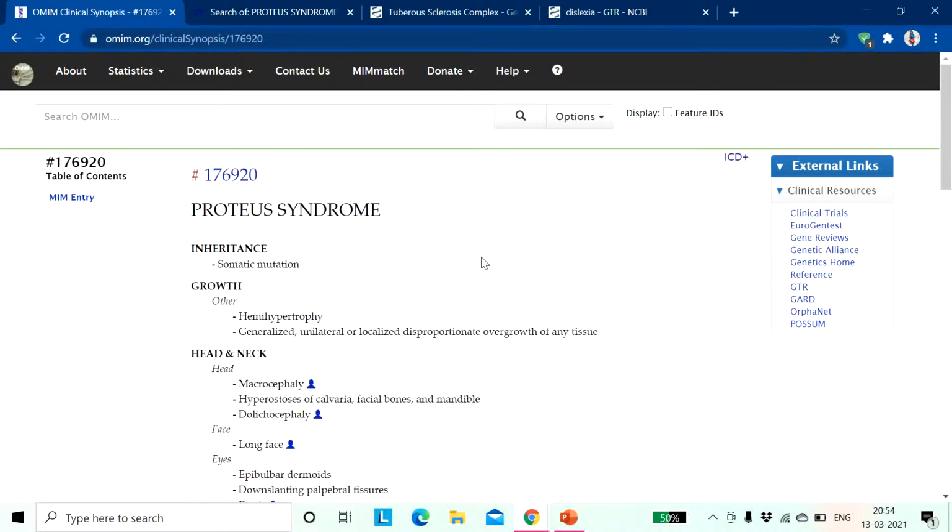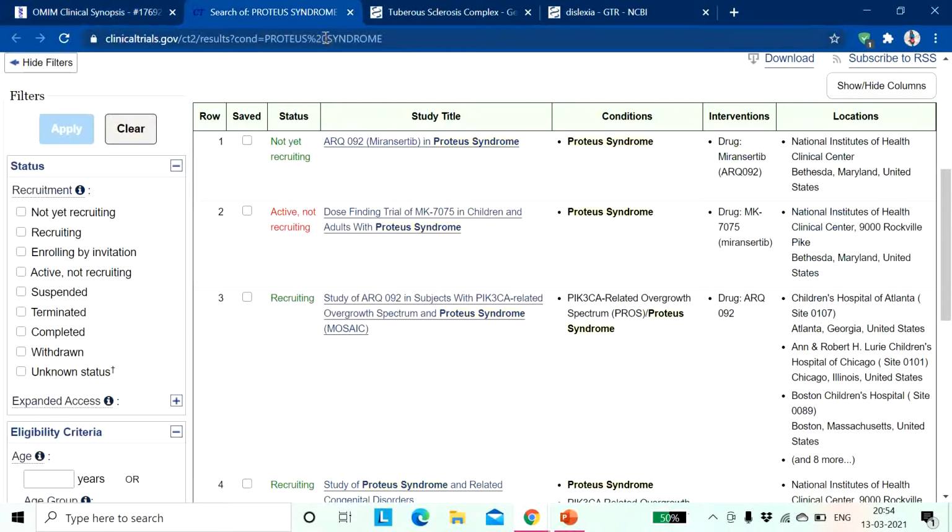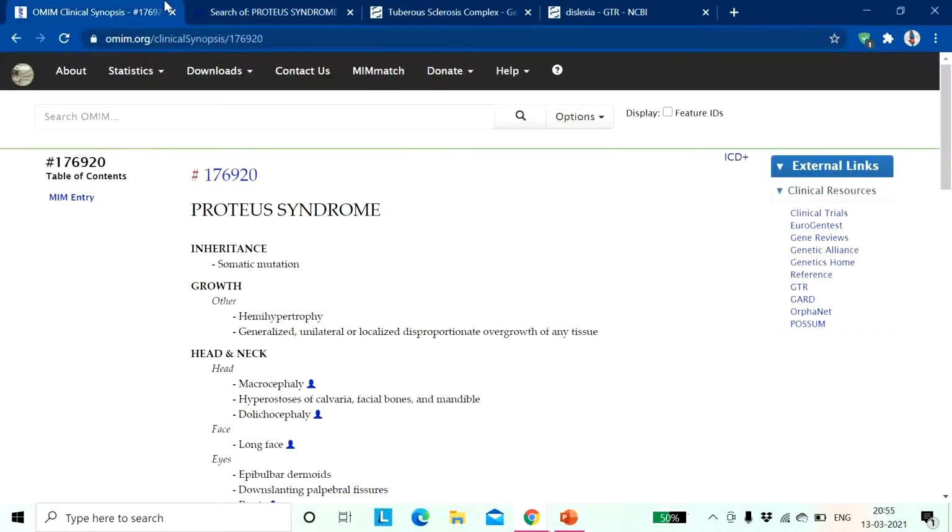Not only this, in case of Proteus syndrome, there are different drugs that can be used. They have already mentioned the different drugs and the related conditions also. So thus you can study a particular disease. You can search here, or this is basically the home page.